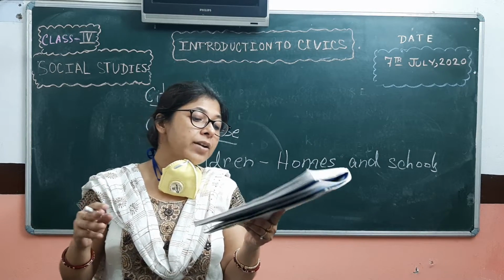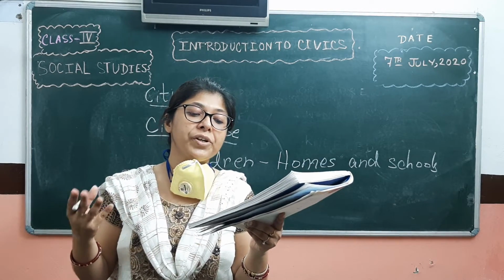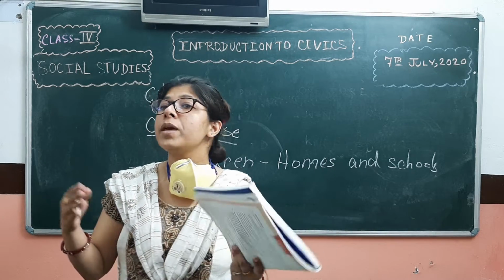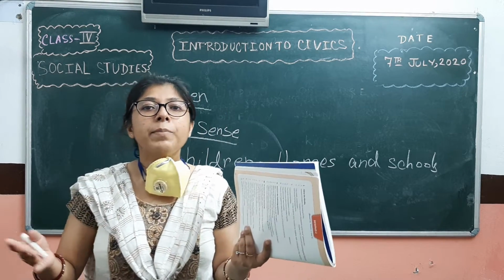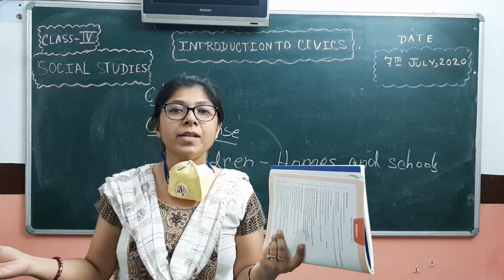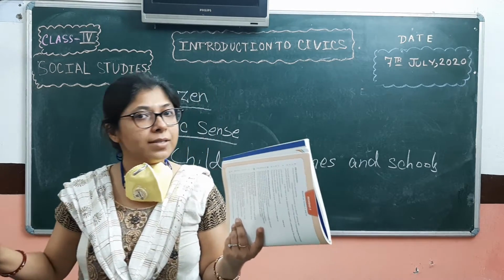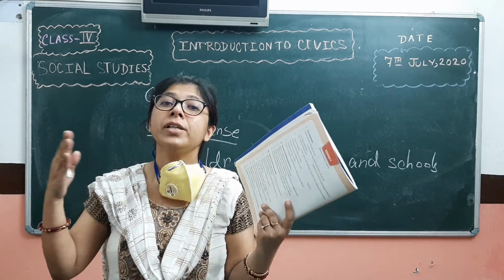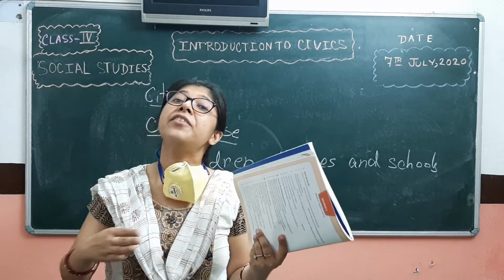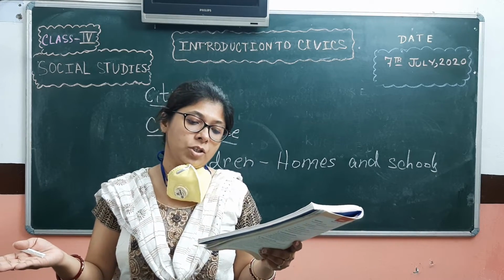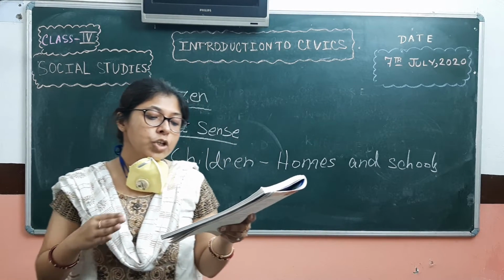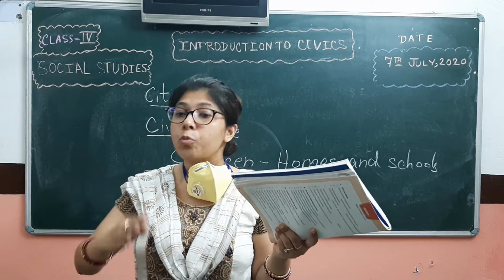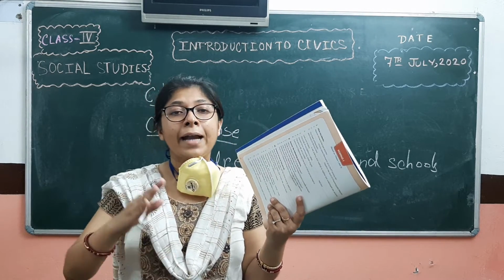Children should be encouraged to mix with people of different religions and different backgrounds. Why? Because otherwise they would discriminate between people. That is not right at all. We should mix with people, we should know different cultures, different religions and respect those cultures and religions. The children should learn to respect other festivals and other people, so they would learn at an early age how to respect others.